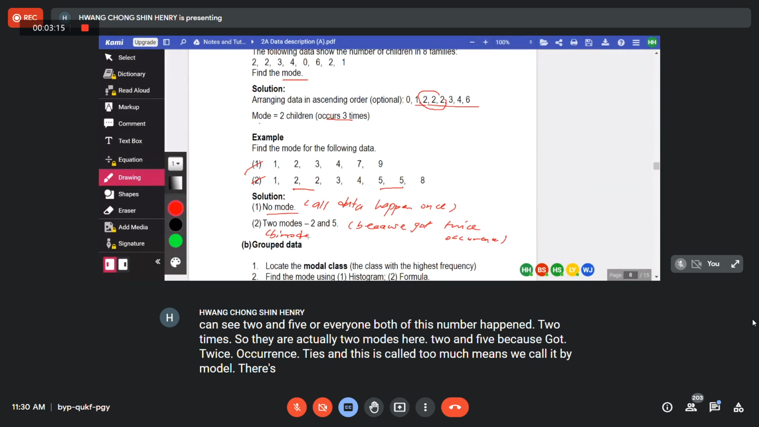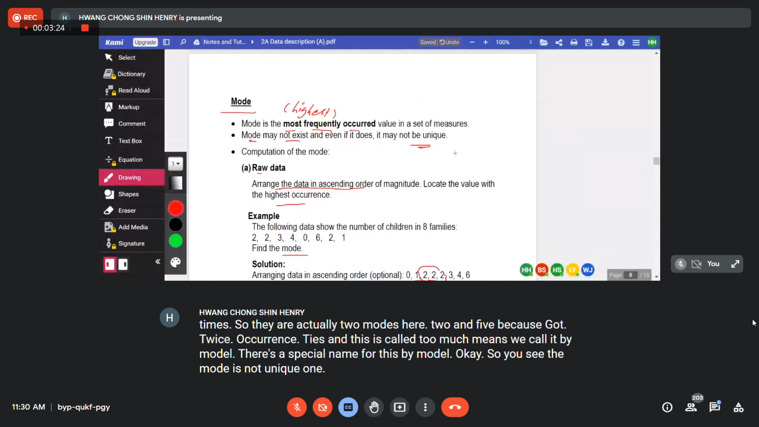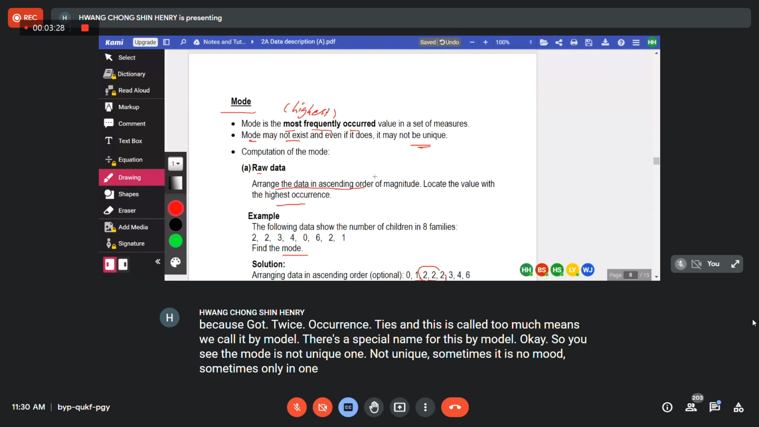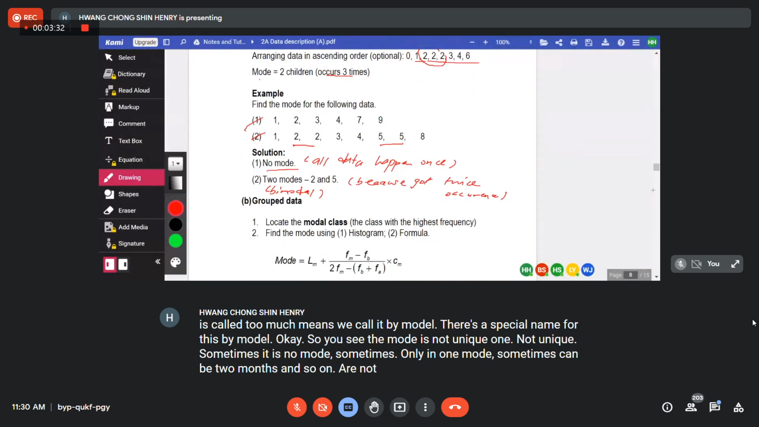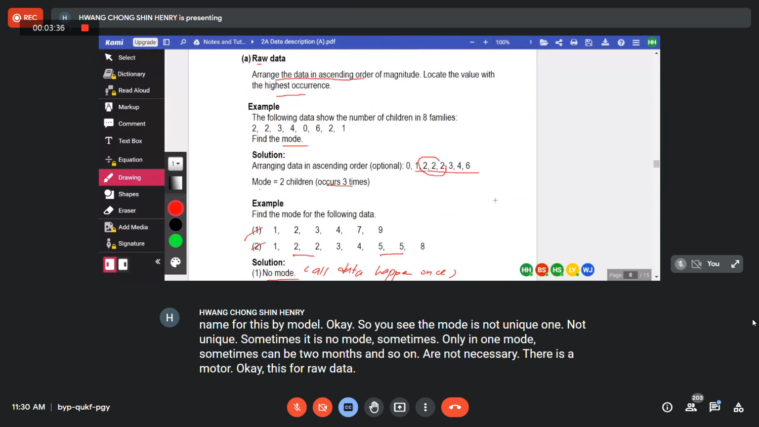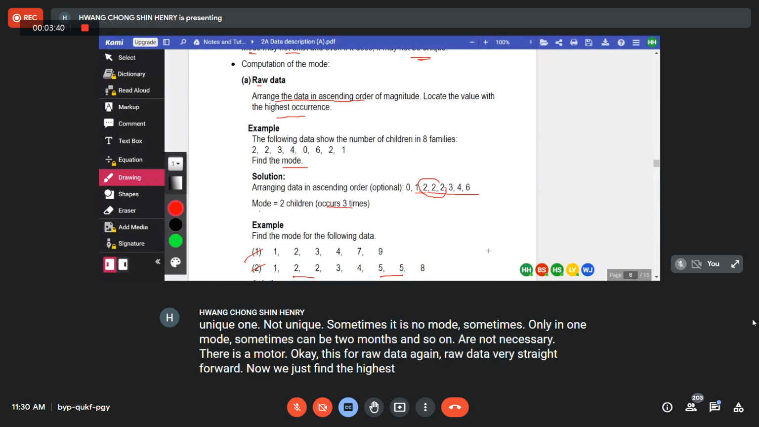There's a special name for this, bimodal. So you see the mode is not unique. Sometimes there's no mode, sometimes only one mode, sometimes there can be 2 modes, and so on. Not necessarily there is a mode. Okay, this is for raw data. Again, raw data is very straightforward. You just find the highest frequency.